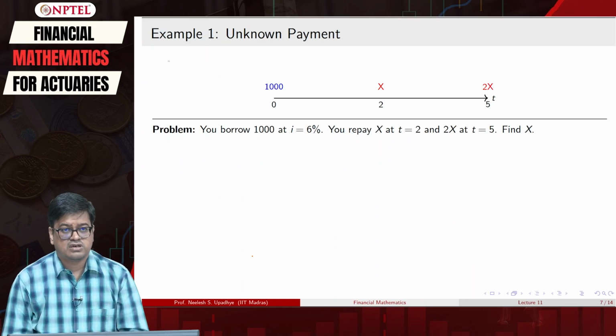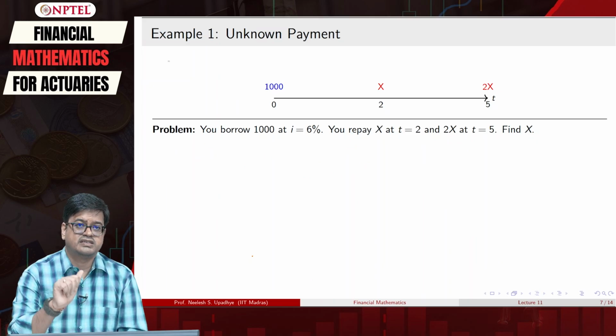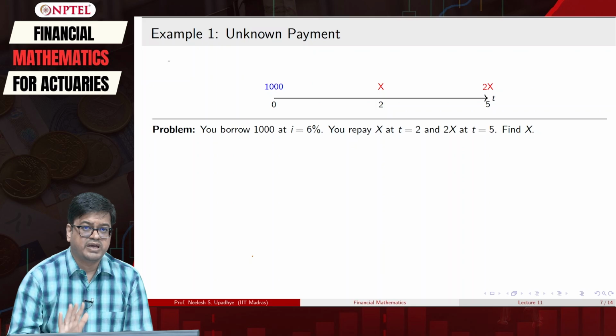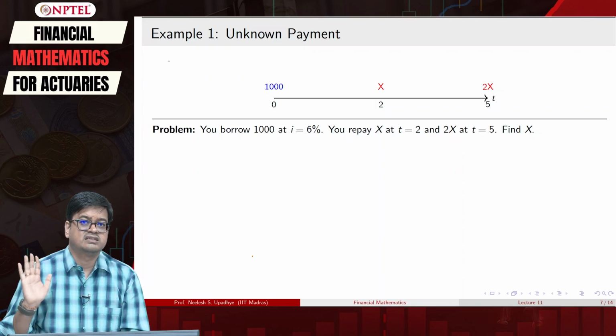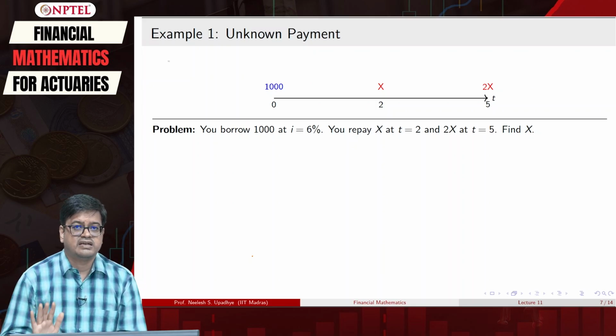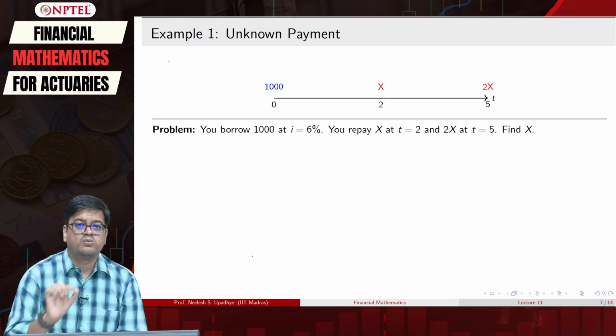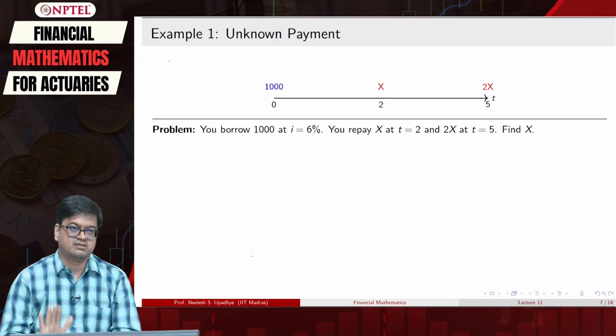You have borrowed $1000 at interest rate 6%. So, this is an effective annual interest rate of 6%, and you repay x at t is equal to 2 and 2x at t is equal to 5. You are asked to find what is the value of x.